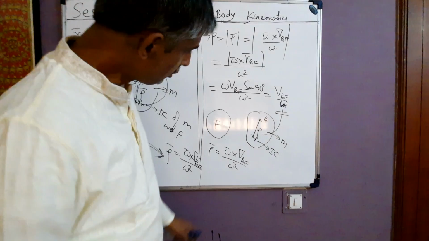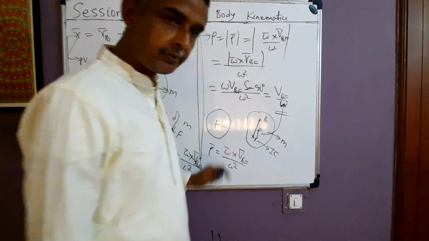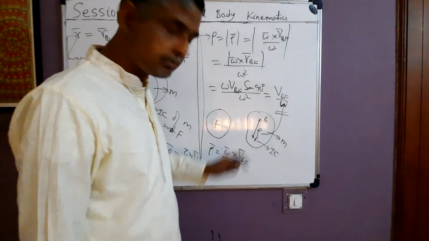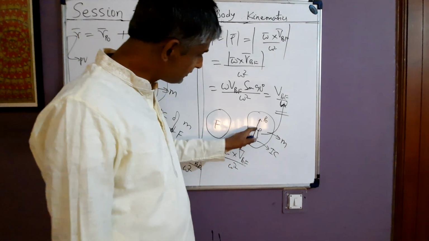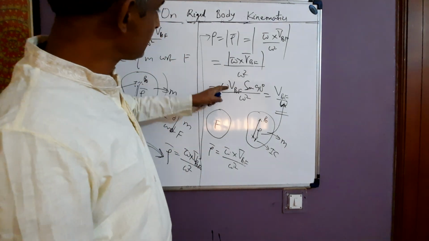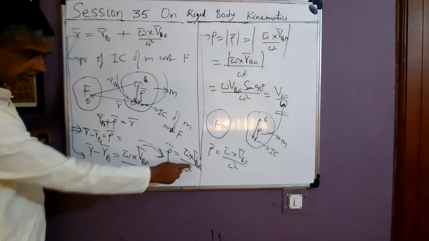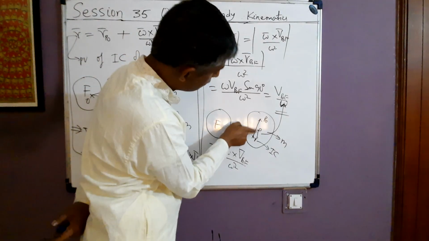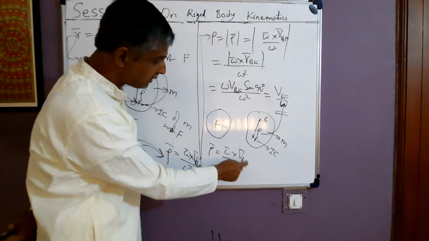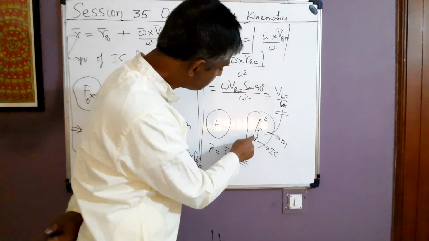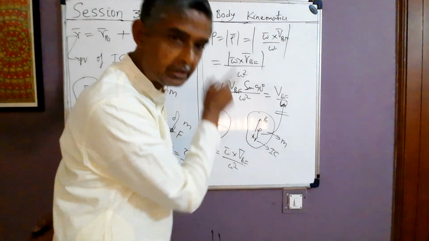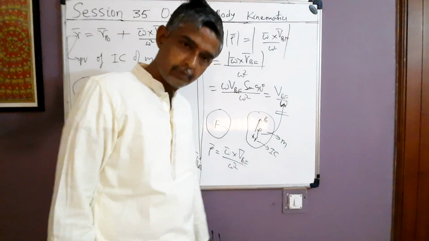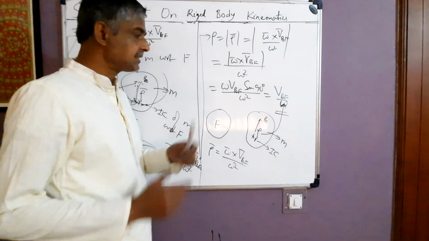Is it alright? So m undergoes plane motion with respect to f. P naught is a point of m in some base plane. P is the IC of m with respect to f in the same base plane. Distance between P naught and P is rho, and vector rho is equal to omega cross v p naught f by omega square. So this means starting from point P naught, we move a distance rho in the direction of the vector omega cross v p naught f, then we reach the IC P of m with respect to f at time t. So that is the IC of m with respect to f at time t. Okay, fine. So this is called the IC concept.